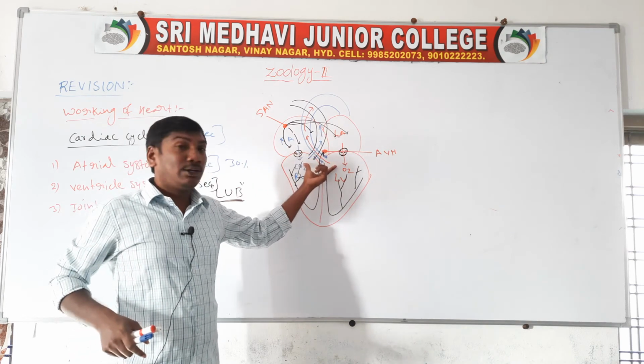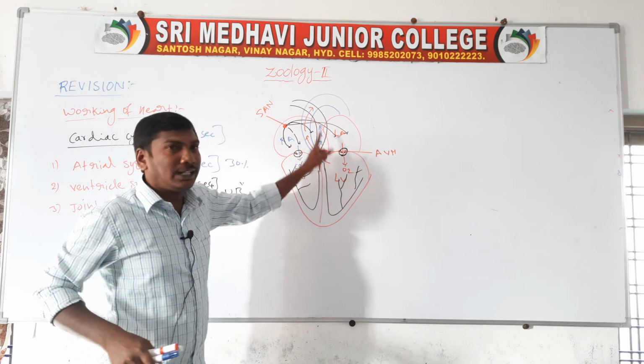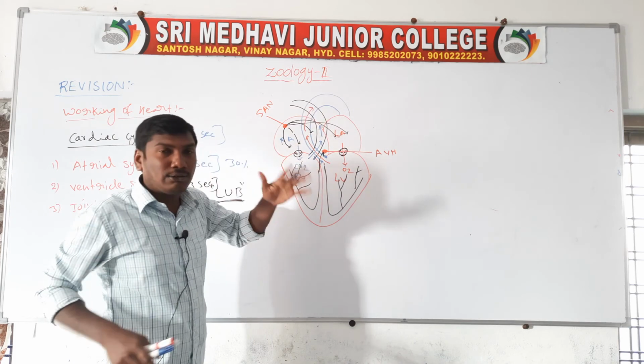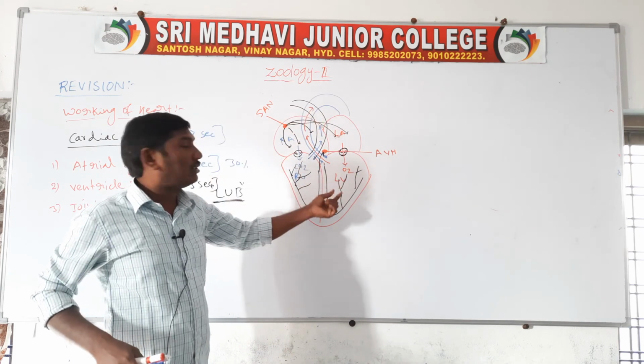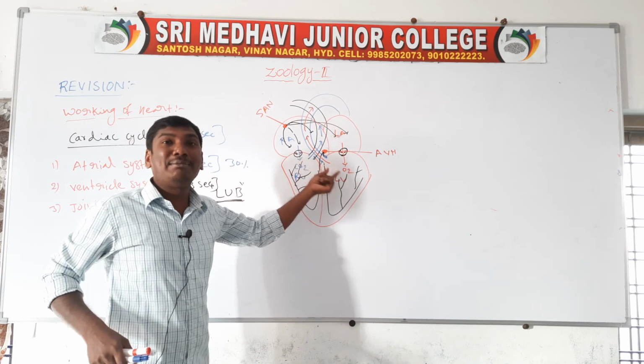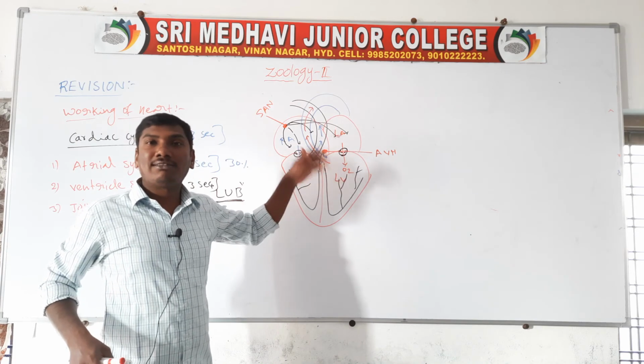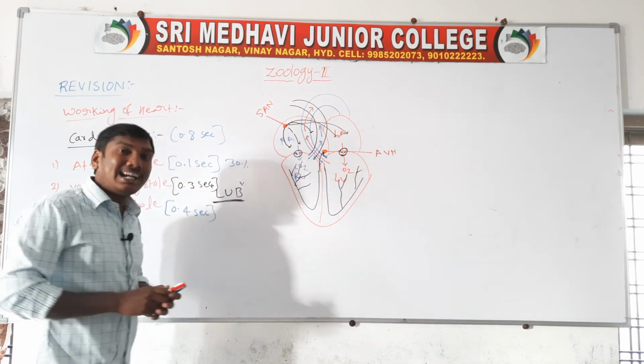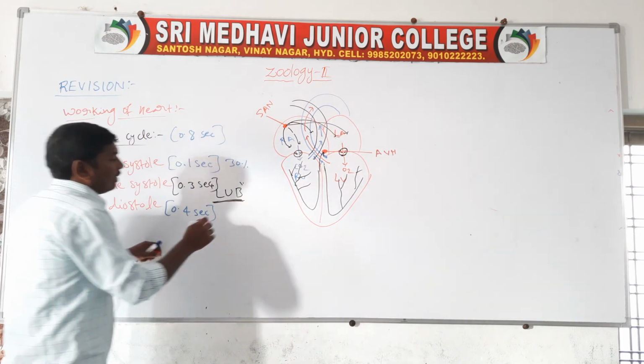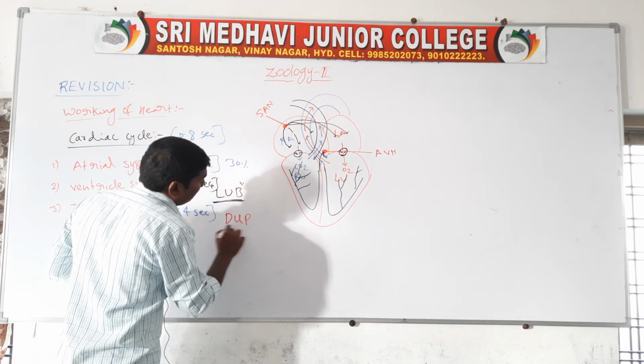The blood moves downwards into the ventricles, so the AV valves are open. The semilunar valves are closed, and the second heart sound is produced. They are the dub. Second heart sound, dub.